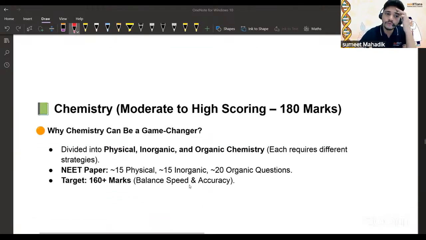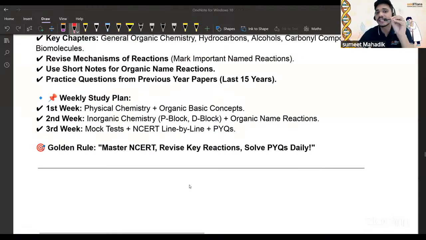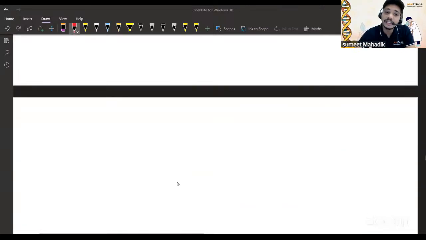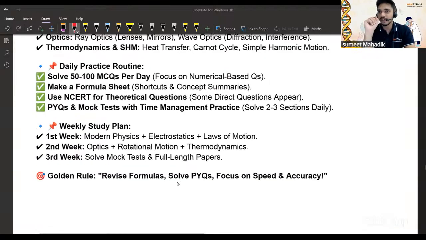Then, if you go for chemistry, what is mentioned over here? Master the NCERT, revise the key reactions. So, revise the key reactions with the PYQs daily. Try to understand that. Daily, you have to do it. Then, in case of physics, which acts like a game changer, we have written here: revise the formulas, solve PYQs, and the speed and accuracy matter a lot.